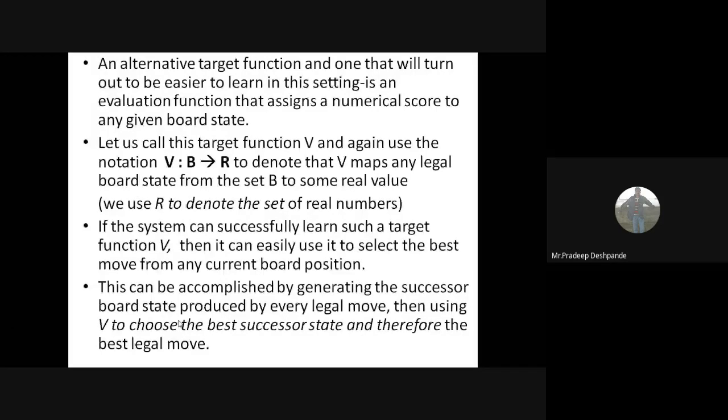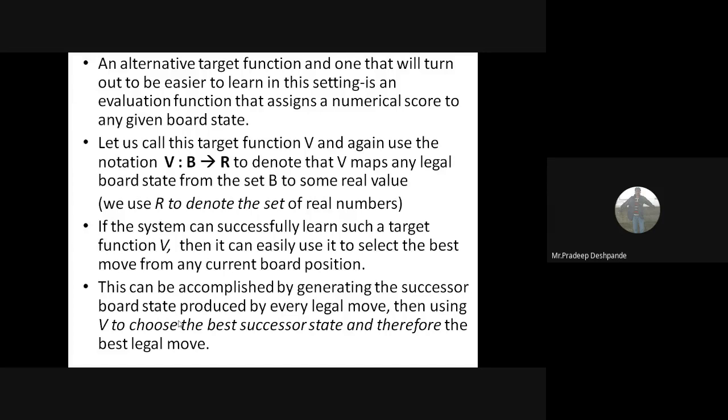Let us call this target function V and use the notation V: B -> R. Here V maps any legal board state from the set B to some real value; R is nothing but a real value.